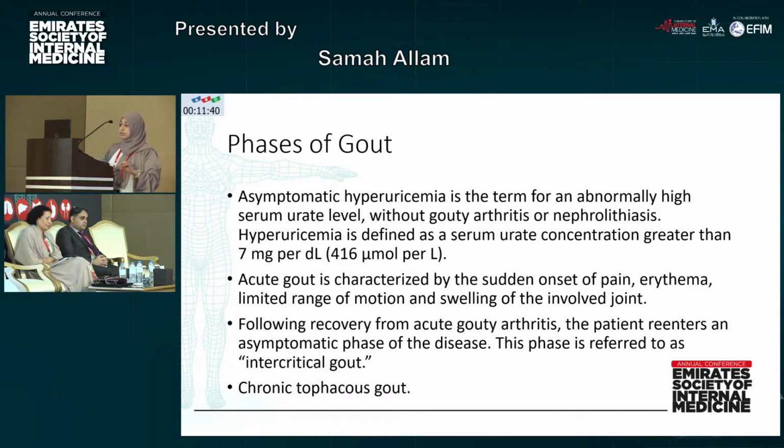Our main goal in management is that the patient will not go through all these phases. We need to capture the patient when he's in asymptomatic hyperuricemia to see if he needs to be treated or not, because not all cases of asymptomatic hyperuricemia need to be treated. In case he needs treatment, we can go with the treatment in order to avoid the acute attacks. If the patient got his first acute attack of gout, it's better to know how to manage this case and to follow up with the patient in order not to have chronic tophaceous gout.